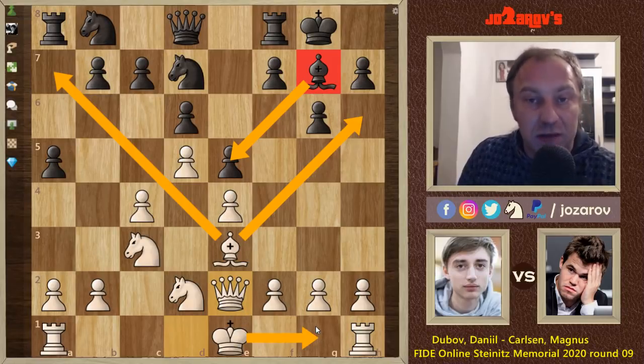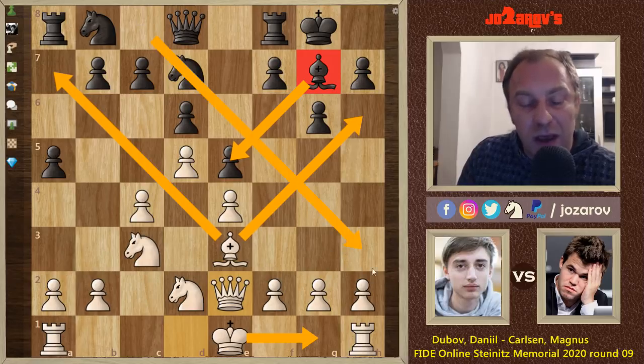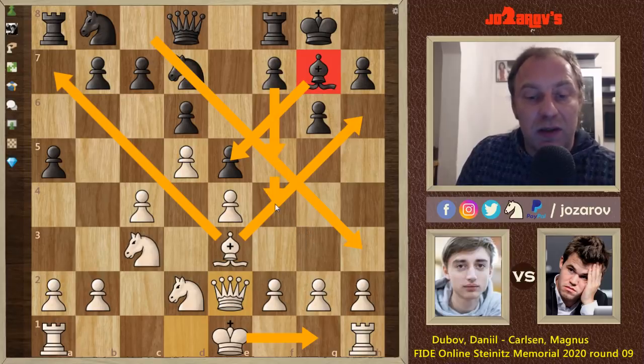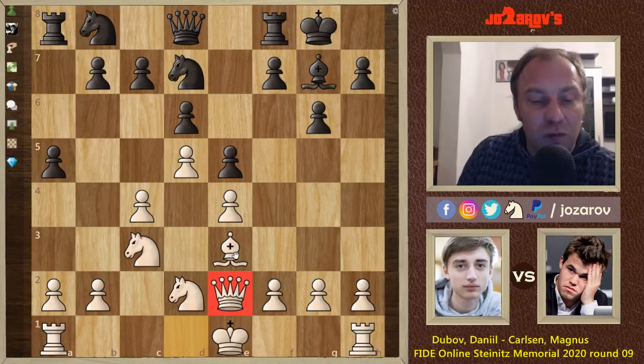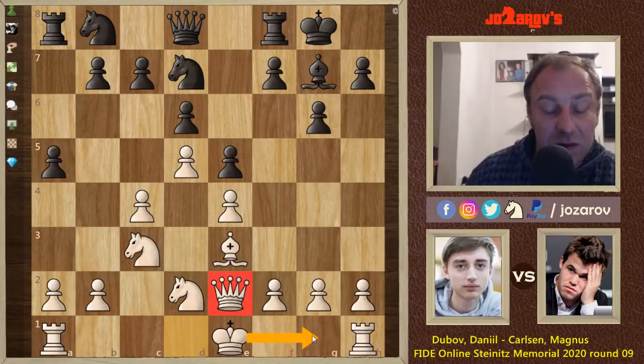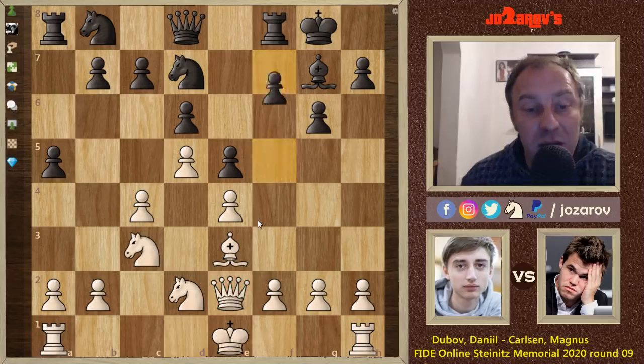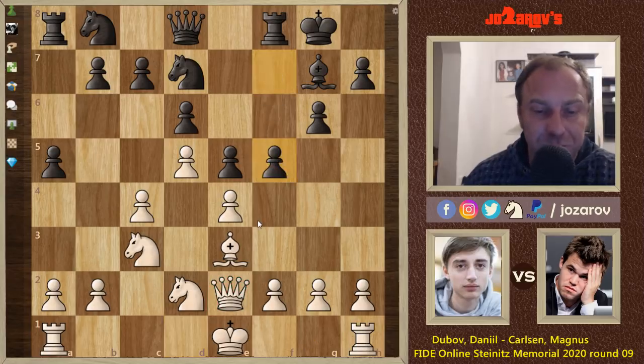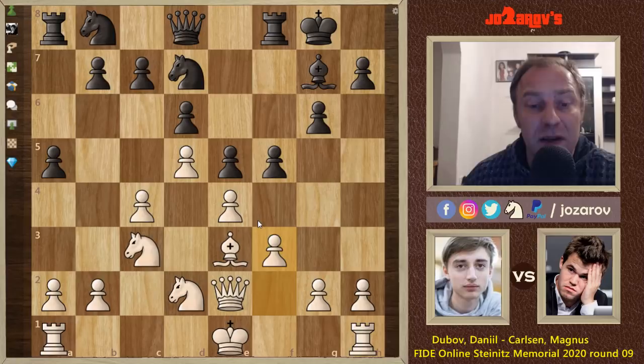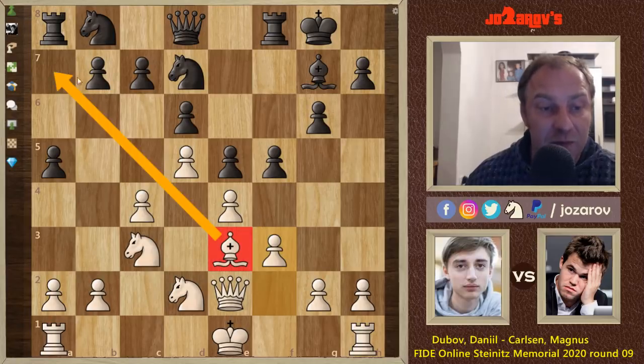If white would have castled now into the king side, then black would love to have this light square bishop as a great attacker. After move f5, f4, then this will be really a dangerous attack. But now after queen to e2 and trading off the light square bishop, I think white has really a comfortable game, because white doesn't need to castle now into the common f4, f5, f4 attacks by black. Here after f5, Dubov simply cements his center with the move f3, still continuing the game with a very active bishop.